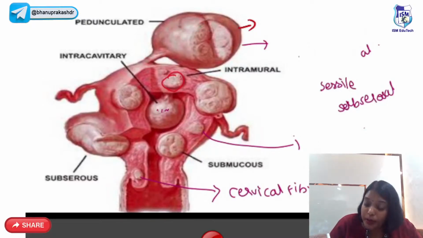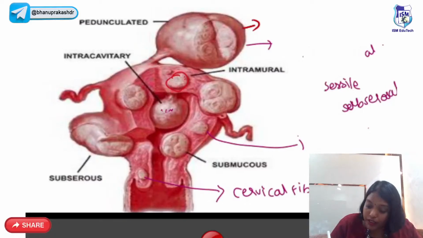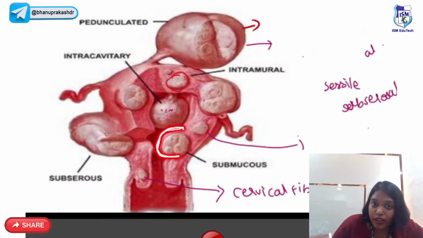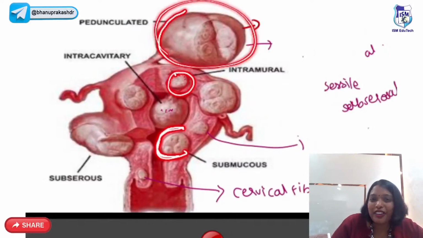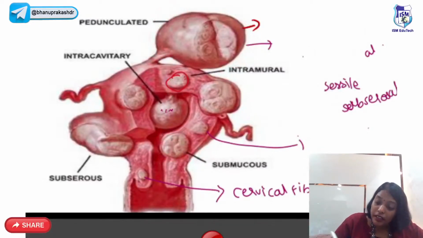A fibroid present in the muscle is called intramural. A fibroid projecting into the mucosal layer is called submucosal. Which fibroid is most common? Intramural is most common.